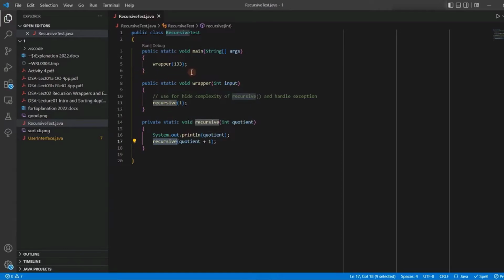And then we got a wrapper. This is the second function. Almost all recursive functions should have a wrapper. And what is the purpose of the wrapper? You may ask, but if you Google what is the wrapper, you hardly can see it.